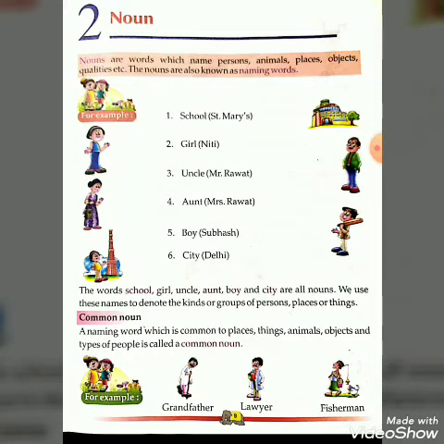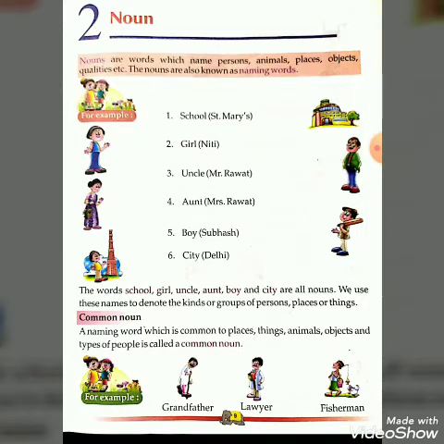A naming word which is common to places, things, animals, objects and types of people is called a common noun. I am repeating it once again.